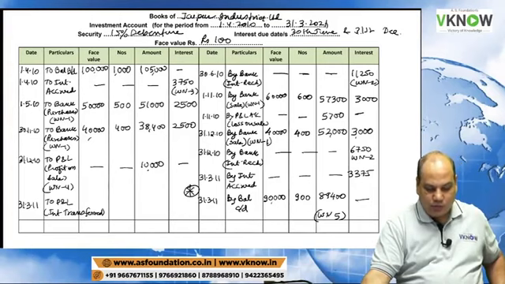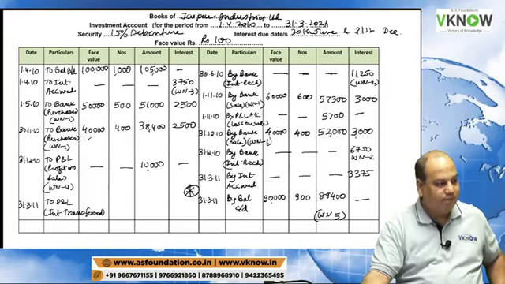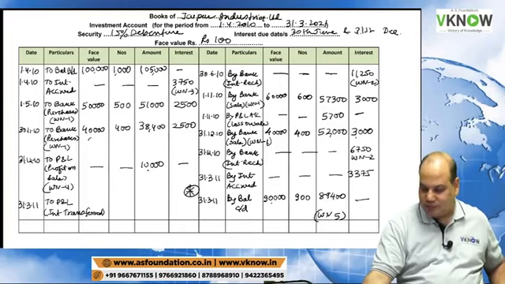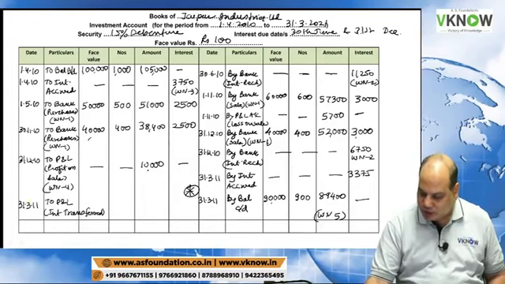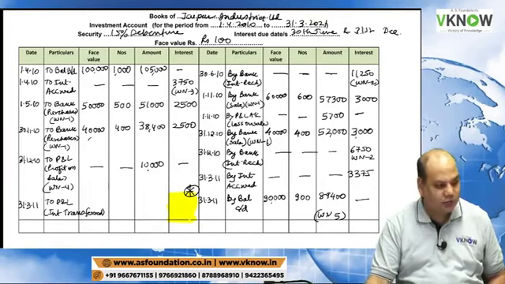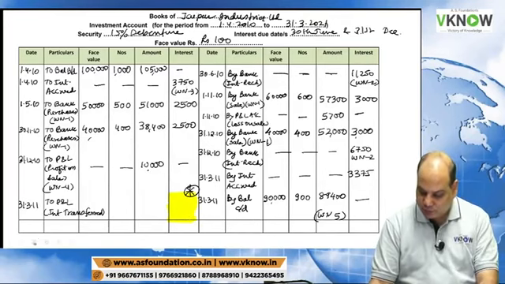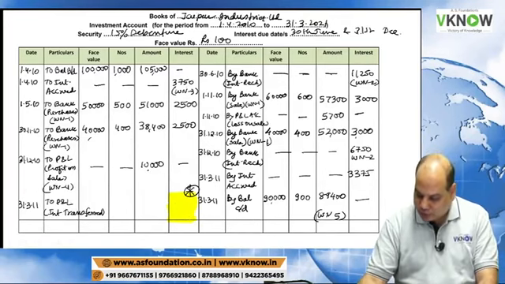At this place, I need to transfer balance in interest, 18625.